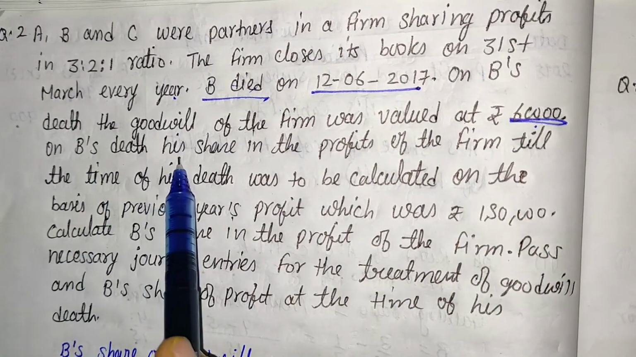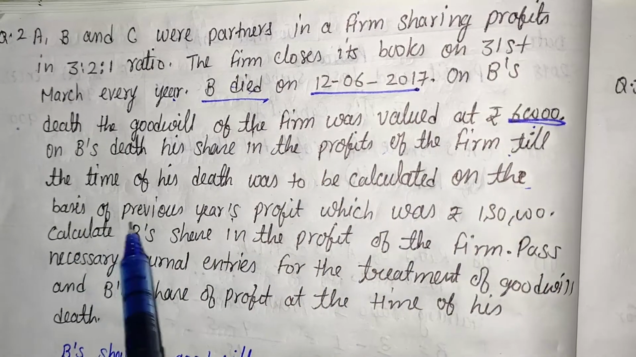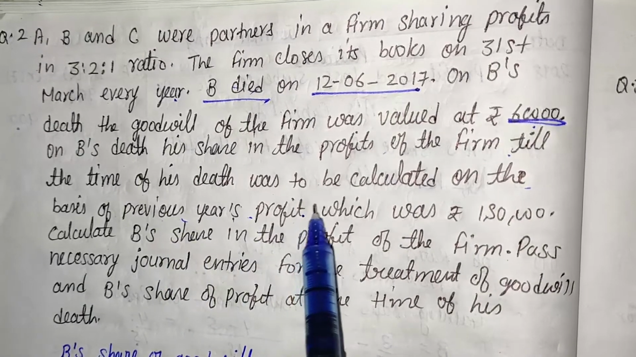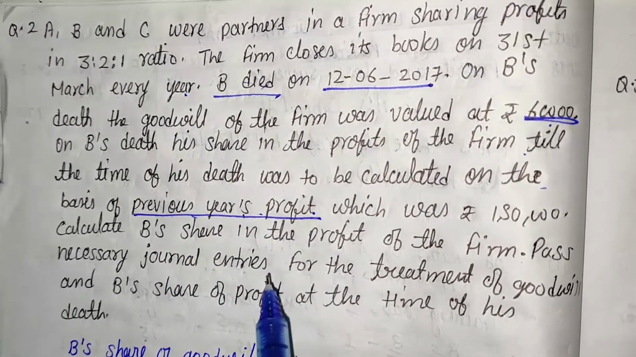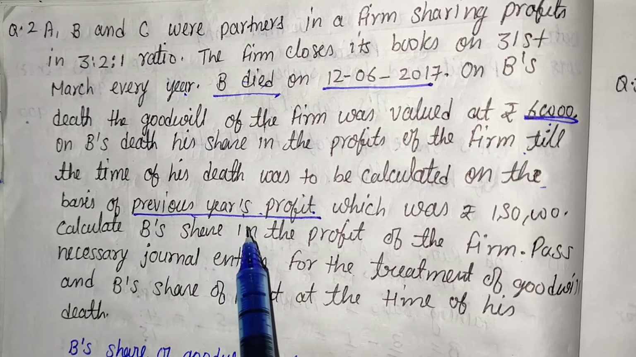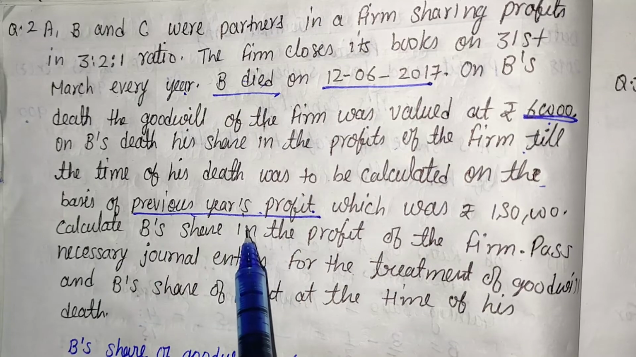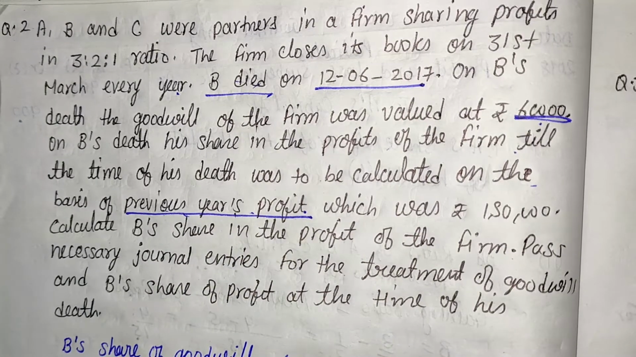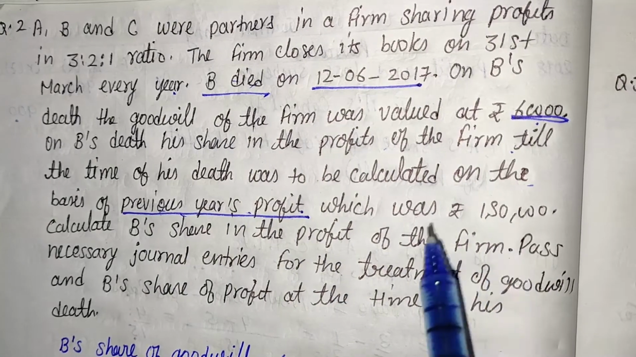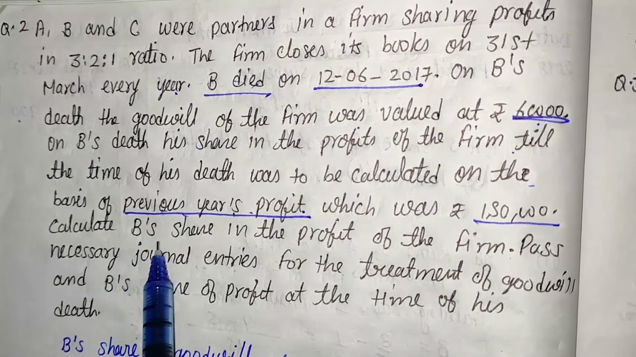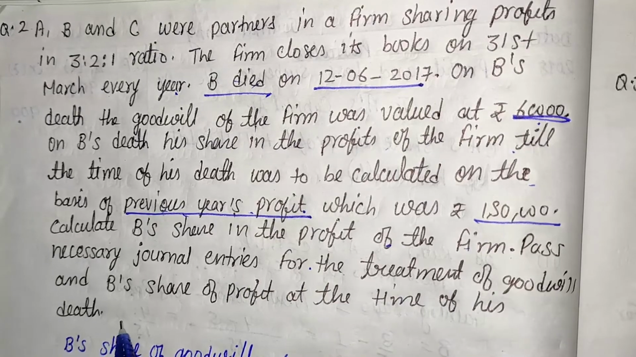And on B's death, his share of the profit of the firm till the time of his death was to be calculated on the basis of previous year's profit. Here the important point is that the profit is based on previous year's profit, not average profit. Average profit means the sum of all the years' profit, and previous year's profit means the year before the current year. Which was already given in the question, that is 1,50,000. Calculate B's share of profit of the firm. Pass necessary journal entry for the treatment of goodwill and B's share of profit.